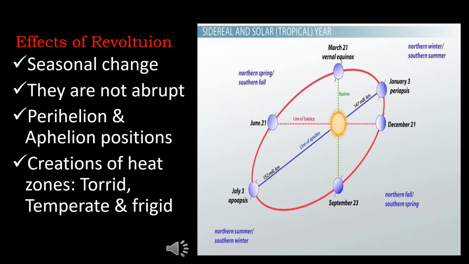On January 3rd, the Earth in its orbit is closest to the Sun. This position of the Earth is said to be perihelion. On about July 4, the Earth is farthest from the Sun. At this time, the Earth is said to be at aphelion.